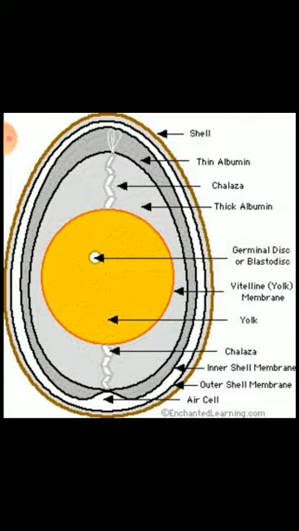This is the role of the air cell. And the outermost portion is the shell, which may be called the calcium carbonate cover or the outer hard portion, made of calcium phosphate. Mostly this portion is prepared in the uterus of the poultry. So whatever I have discussed, you may write one or two lines for each part in your practical. Thank you very much.